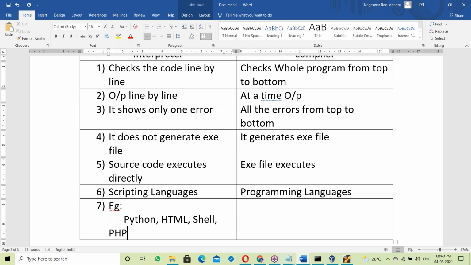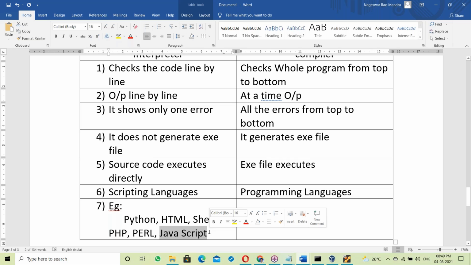Next, one more example, PHP scripting. Next, Perl scripting, all scripting languages. Next, JavaScript. JavaScript is not Java. JavaScript is different, Java is different. JavaScript is a browser understandable language. Java is a JVM understandable language.